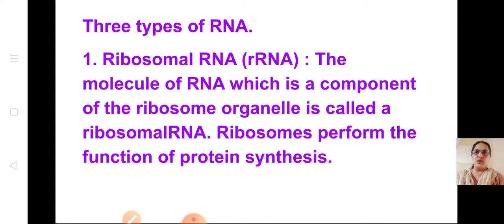One is the ribosomal RNA or rRNA. What is meant by rRNA? The molecule of RNA which is a component of the ribosome organelle. That means it is present inside the ribosome, which is called the ribosomal RNA. Ribosomes perform the function of protein synthesis. So the function of ribosome you all know, it is protein synthesis. So where is this rRNA present? The molecule of RNA which is a component of the ribosome organelle, present inside the ribosome itself, is called a ribosomal RNA. From the name itself you can make out.